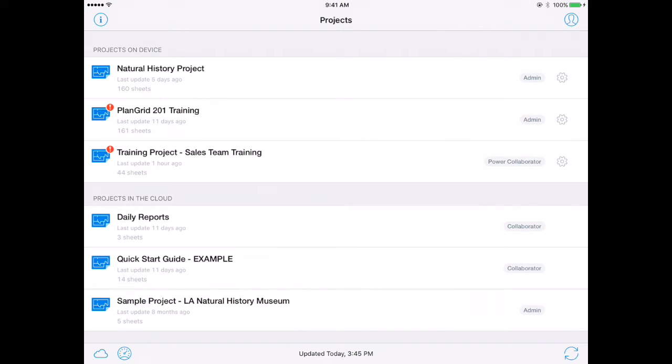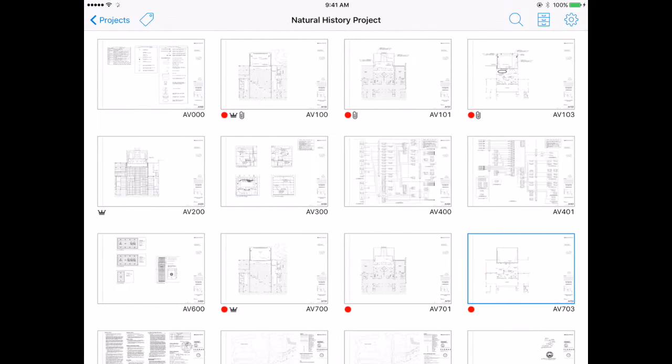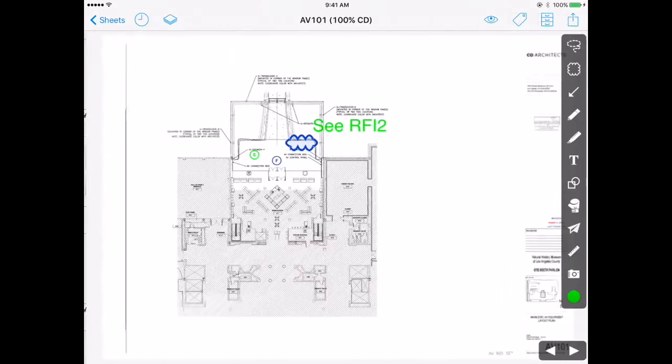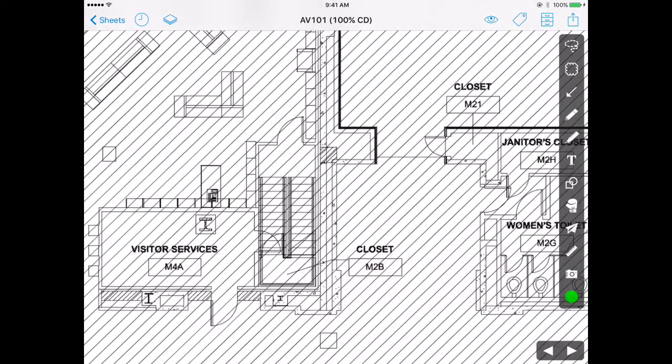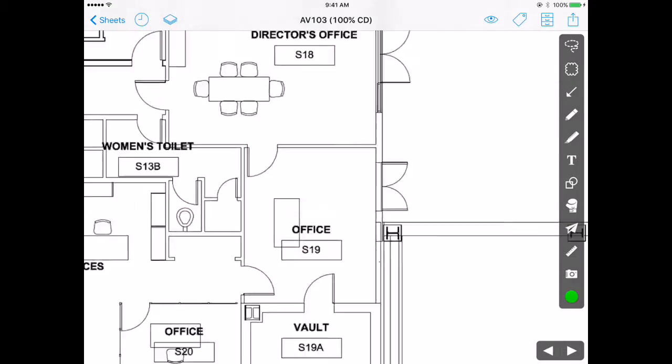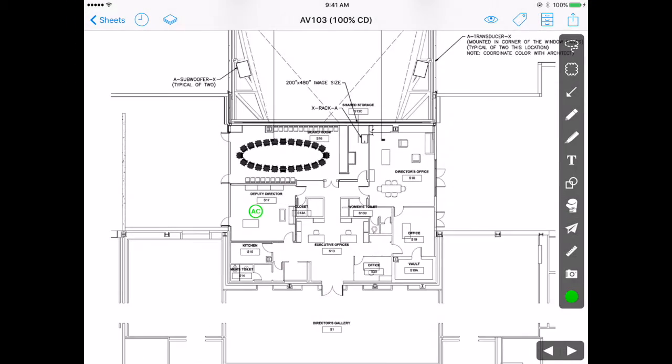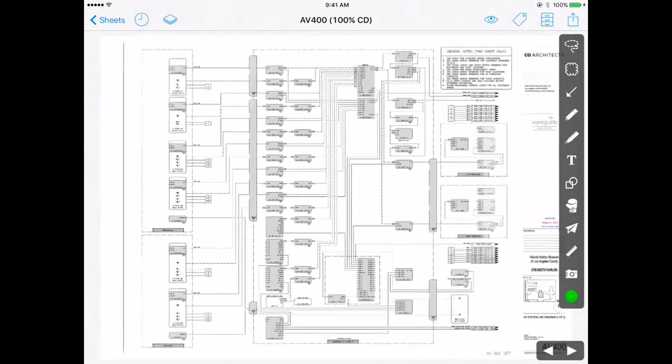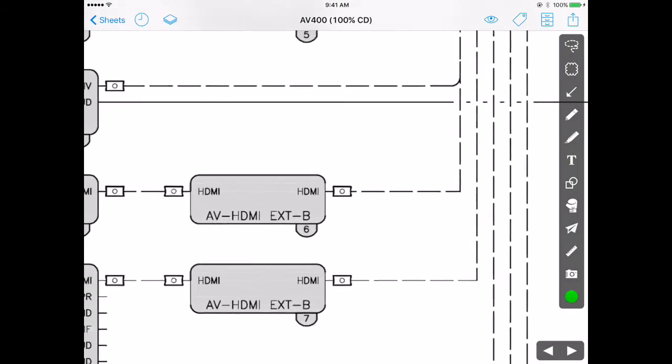Let me open up a particular project here. Three very important things happen during the initial upload of the drawing set, so let me talk about those. First of all, I mentioned that we are built for speed and for rapid load time. One of the ways that we accomplish that is that we actually pre-render every detail in the drawing set during that initial upload. So you see I'm clicking down into drawings, and as I zoom into tiny, tiny details, everything's already there. Every detail, every letter and number, so there's no load time.